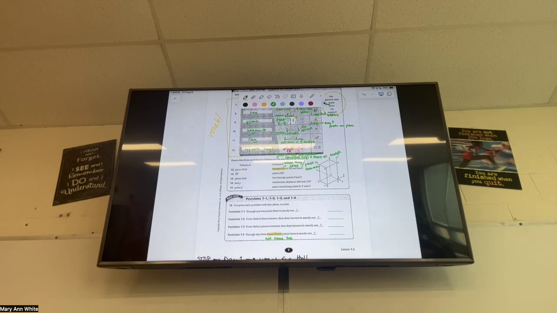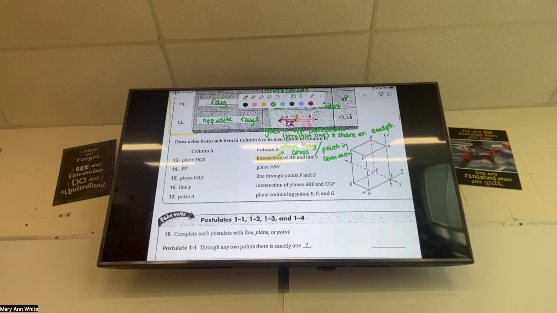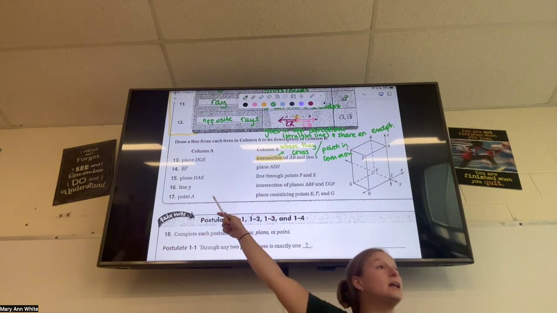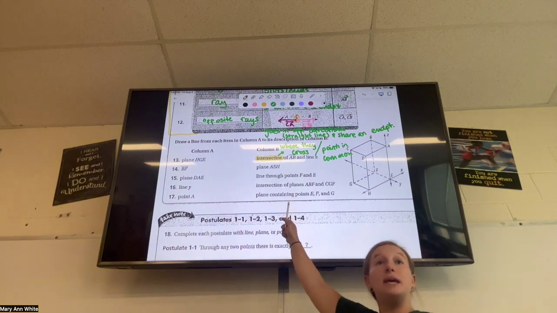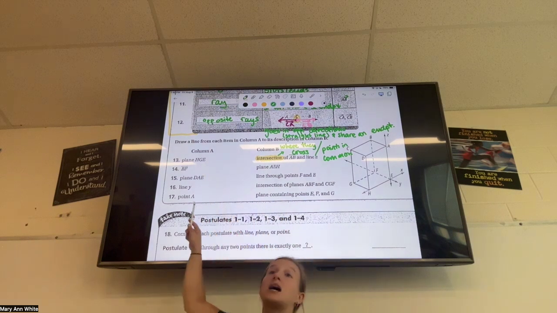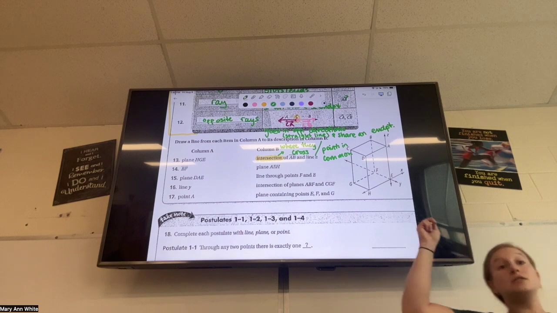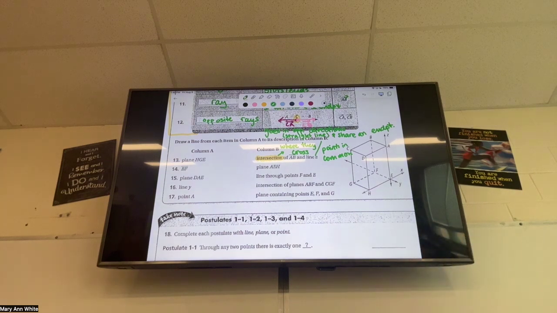All right, now we're gonna take a minute, and I want you either by yourself or with a neighbor or a small group, I don't care. I want you to match these 2 columns up. I think it's gonna be easier if you start in column B and figure out where that goes in column A. I want you to use this picture, and I want you to use a pencil, because if you mess up, it's gonna be a lot easier to correct. So feel free to turn and talk, feel free to move your desks, feel free to work by yourself, I don't mind, but this is where we're gonna work through it. I'm gonna give you like 5 or so minutes, and then we'll come back together, okay?